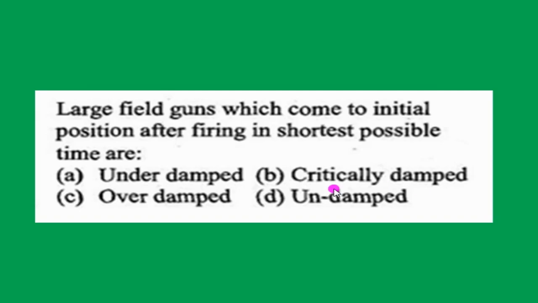The next question. Large field guns which come to initial position after firing in shortest possible time are: the four options are underdamped, critically damped, overdamped, undamped. Undamped means it is free vibrations. The amplitude never decreases in undamped vibrations, so it oscillates continuously. So answer D is not possible. The remaining three options are underdamped, critically damped, and overdamped.